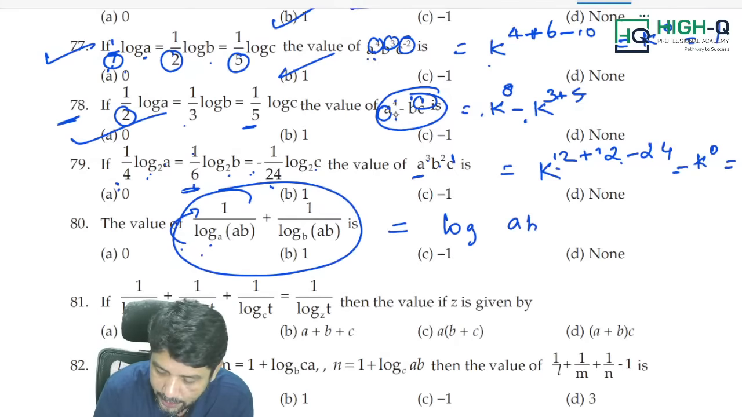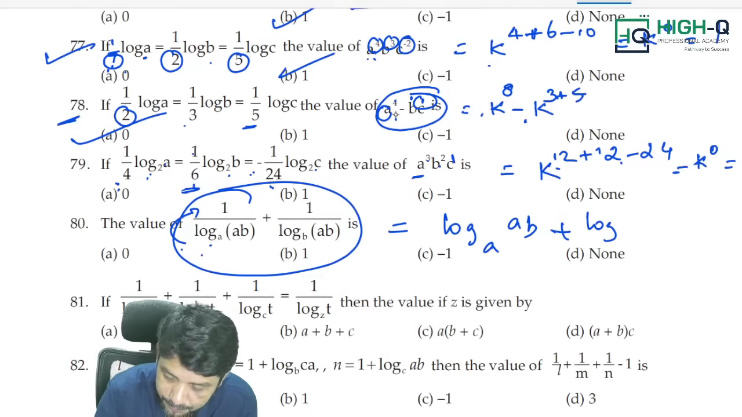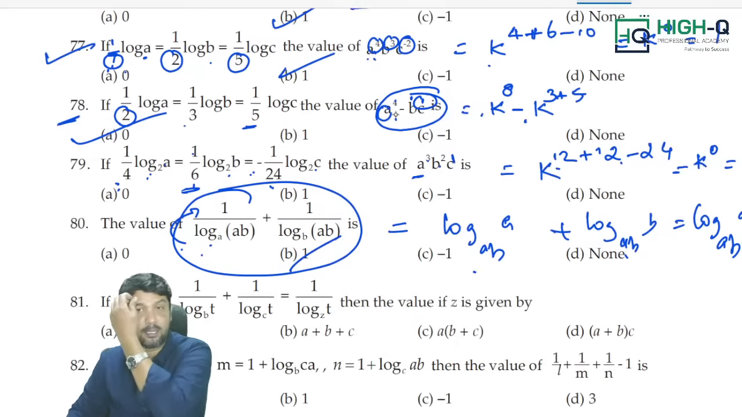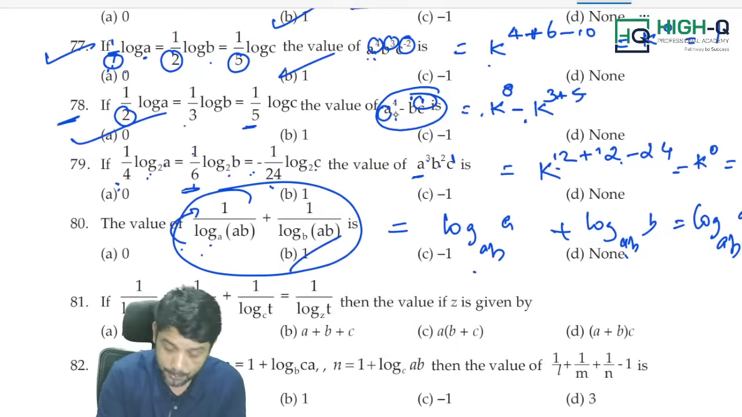Simply you will write log AB to the base A plus log B to the base AB. When you take this, log A to the base AB plus log B to the base AB, when the base is same, you can do it. So, is it nothing but log AB to the base AB? Answer is 1. Direct answer. Is that right, my dear? Directly answer 1.